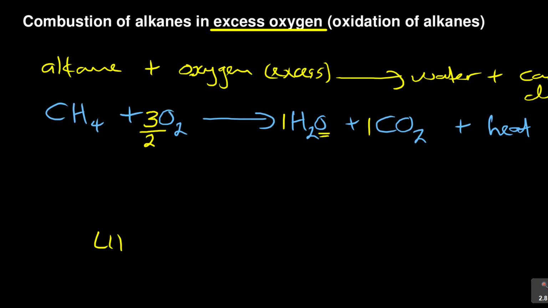Let me do this. Left hand side and right hand side. So oxygen, I've got 3, and here oxygen, I've got 3. Right. And of course, we're not going to leave our answers as 3/2. It doesn't make sense, but you'll see where I'm getting to. Now, let's come to balance our carbon. We've got 1 carbon, which is fine. So we've got 1 carbon on the left hand side with the methane, and the carbon dioxide is 1 carbon.